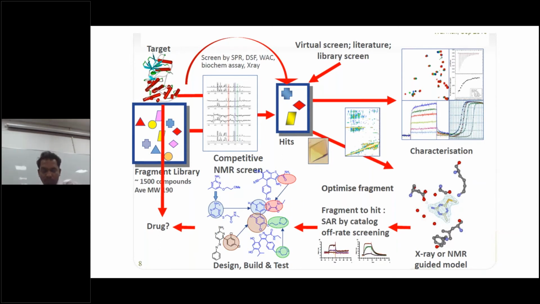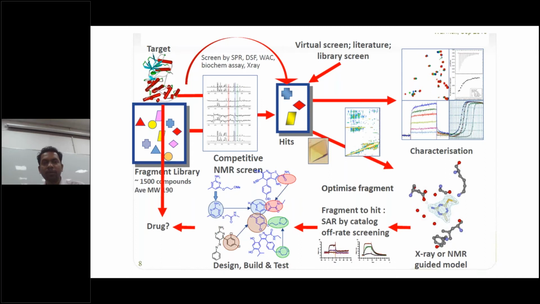Once we check the binding affinities, we can screen out some. For example, we have taken here 1500 to 2000 molecules, not like HTS, where we start from 1 million. You can use some existing library or your own rational knowledge, or natural product fragments. Different small fragments you can screen by using different testing methods: fluorimetry, weak affinity chromatography, X-ray, or NMR. Once you test, you will get some hit molecules.